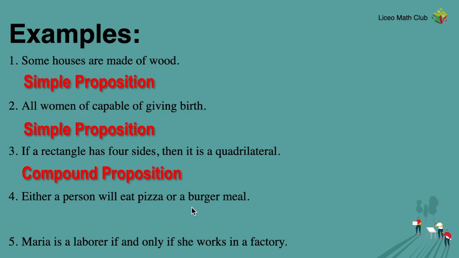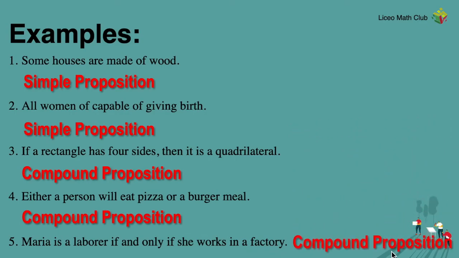Either a person will eat pizza or a burger meal. Let's think about it. A person will eat pizza, or that person will eat a burger meal. So it has two functional ideas. Either he or she will eat pizza or a burger meal. So therefore, that's a compound proposition, because it has two functional parts or ideas. And number five, Maria is a laborer if and only if she works in a factory. Okay, as you can see clearly here that we have two statements: Maria is a laborer, and she works in a factory. So that's a compound proposition.